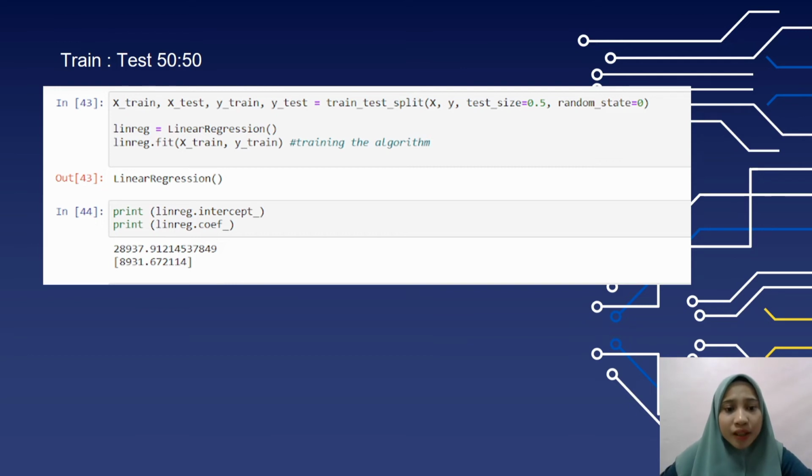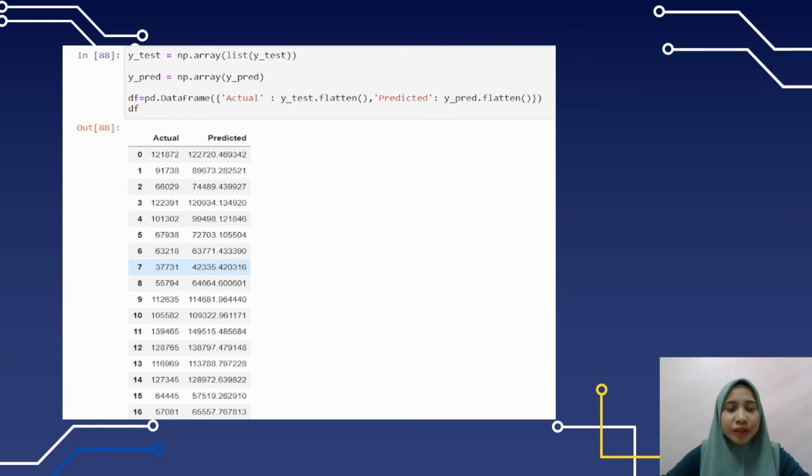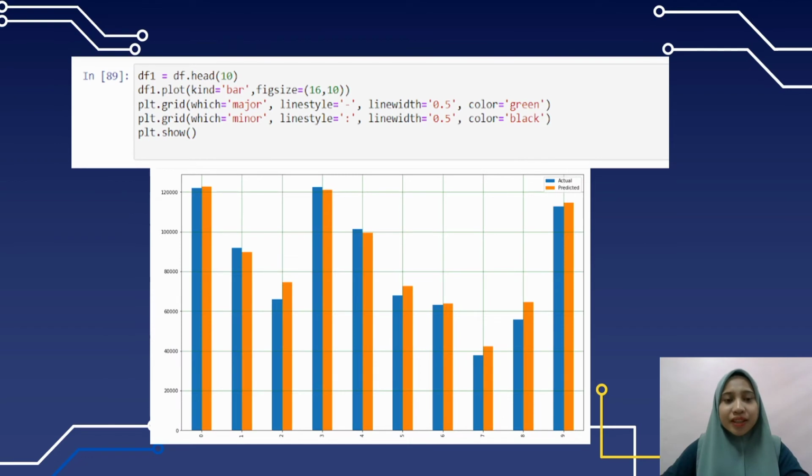The intercept is 2x937.91 and the slope is 8931.67. In this slide, it will show more detail to predict. When we run it, it will show the compare between actual and predicted. This is a bar chart that we compare between actual and predicted.